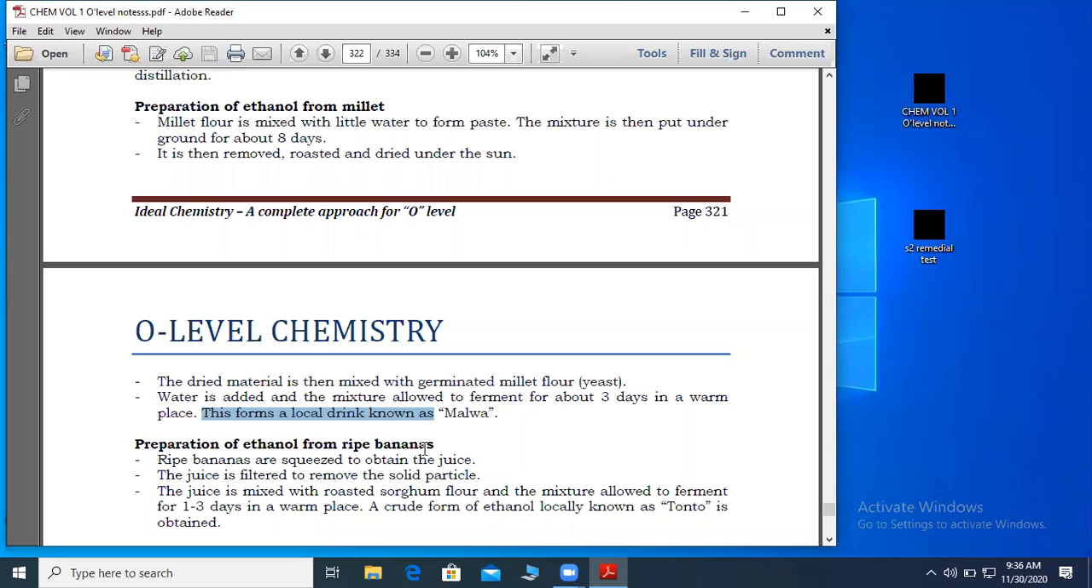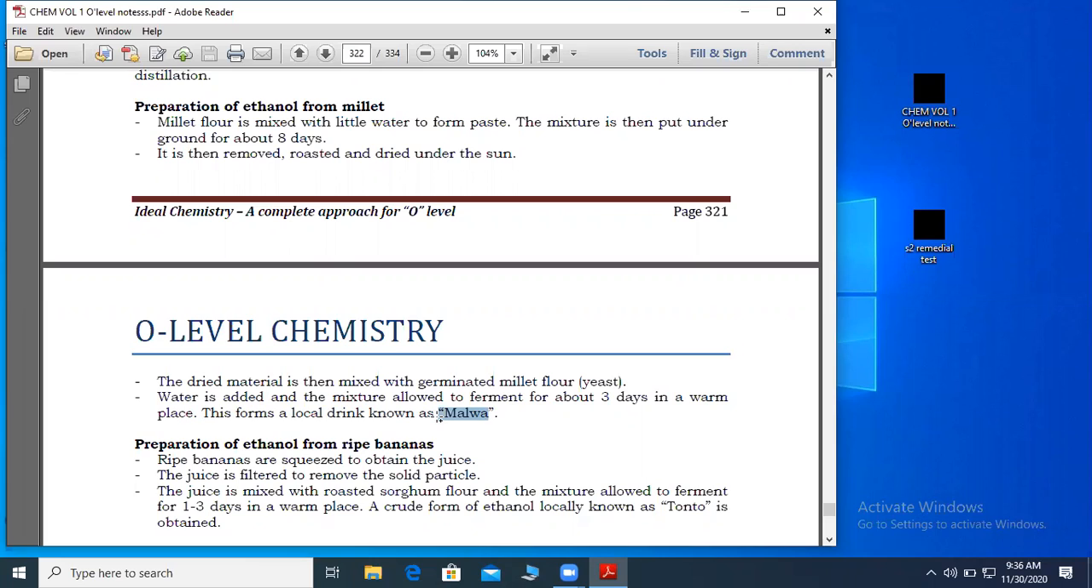So those people from Teso and Guru, for them it is marwa, but it is also ethanol, though it is crude ethanol. This one that they get now is crude ethanol, but for them they don't mind. They drink and get drunk.